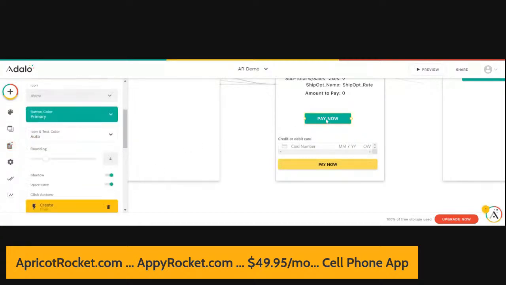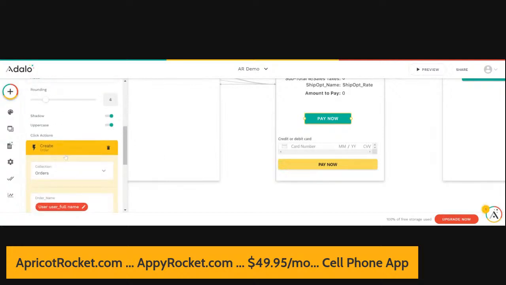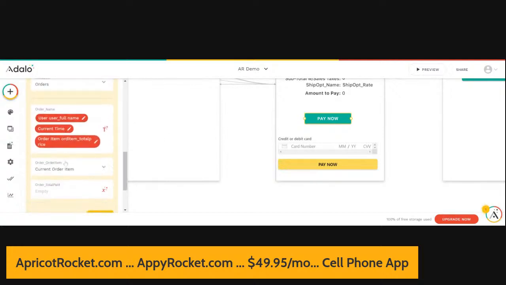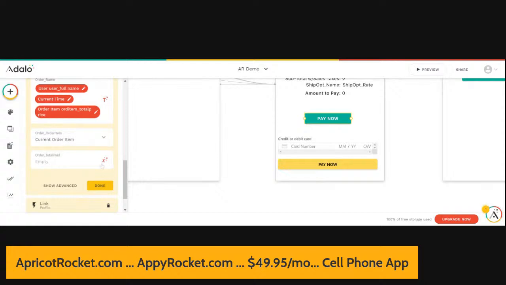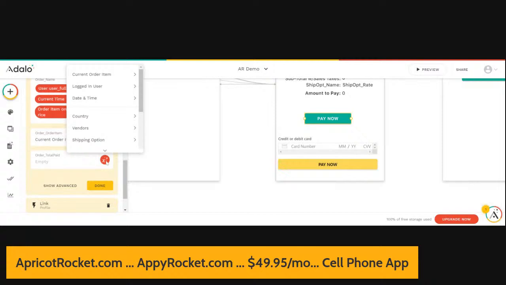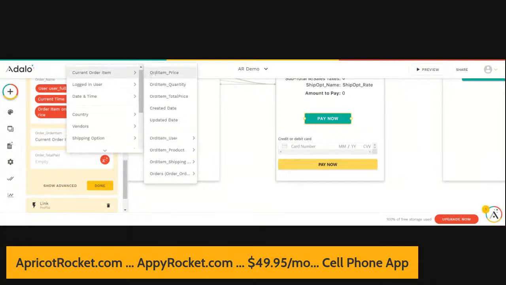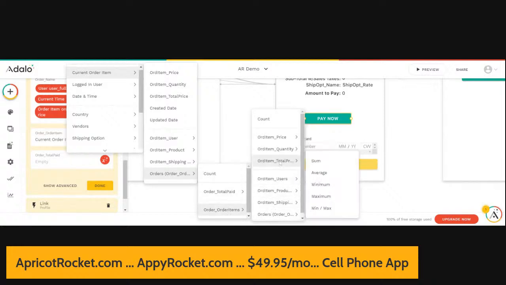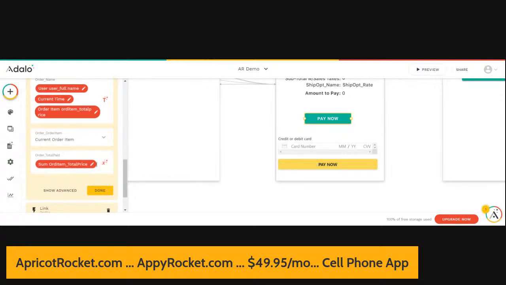So now we can come back over to this pay now button, and we can come here to orders, and here we go, orders total paid. So what we're going to do is we're actually going to insert into orders total paid the same exact formula that we had previously. We're going to do the current order item. Let's see here. Orders, order items, order item total sum. And then we're going to put our cursor. We're going to do times.